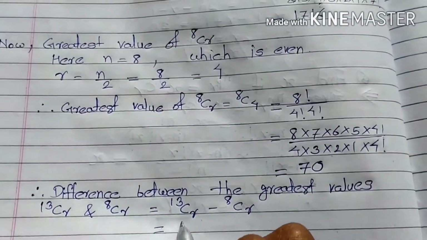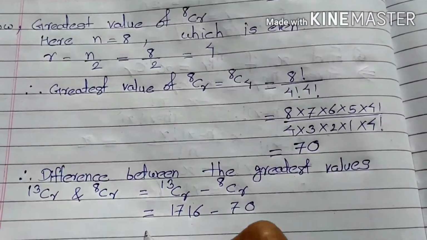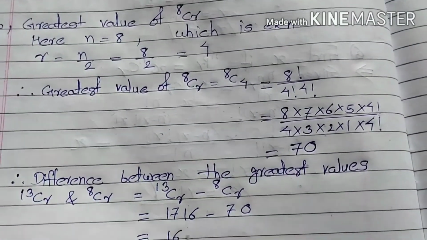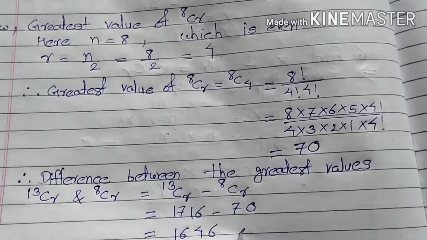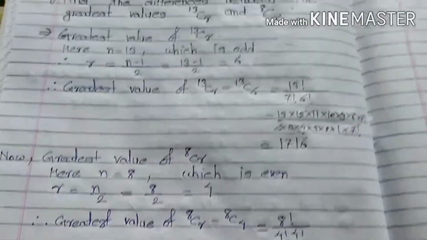So this is 1716 minus 70, which is equal to 1646. So this is the difference.